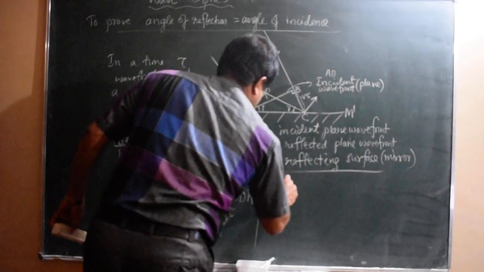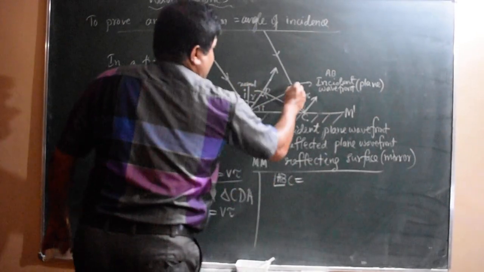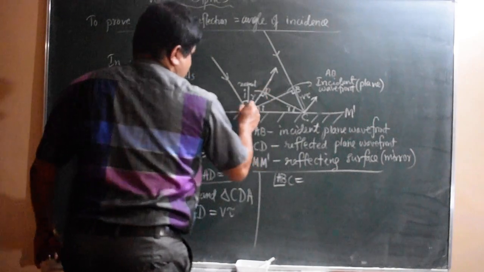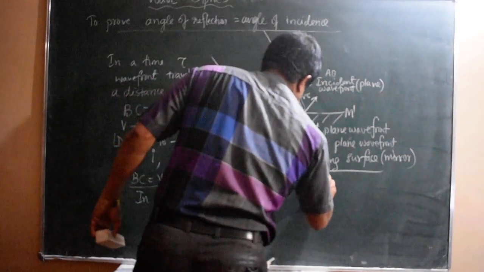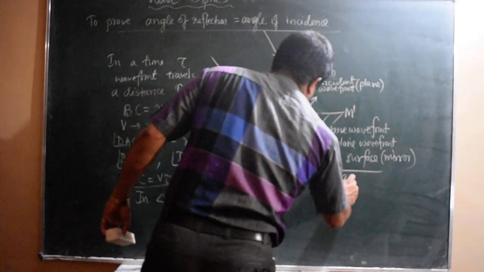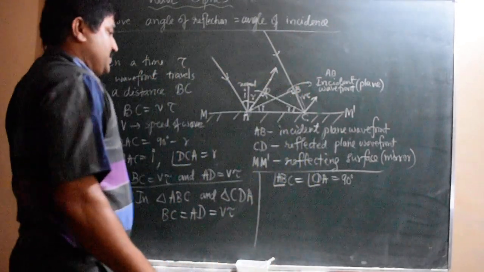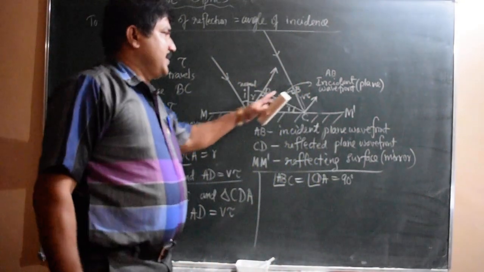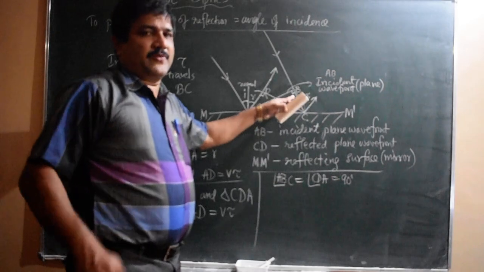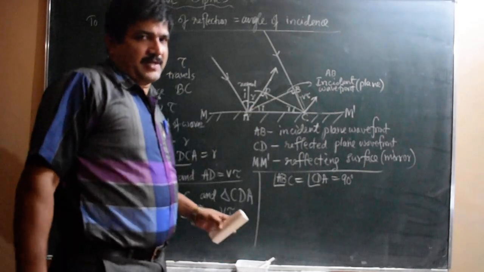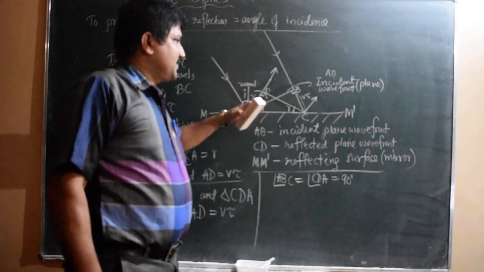Angle ABC equal to angle CDA equal to 90 degrees. Second condition. Angle ABC is a right angle because the wavefront is always perpendicular to the ray which is traveling.